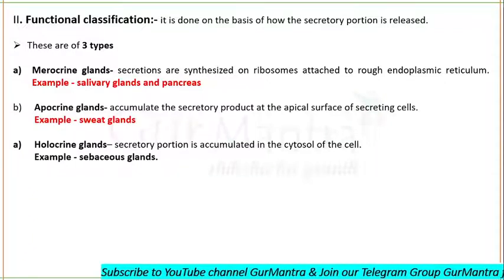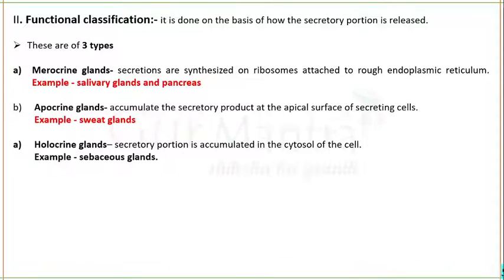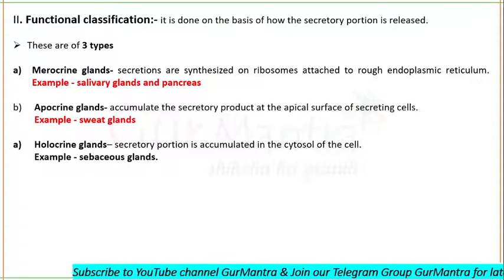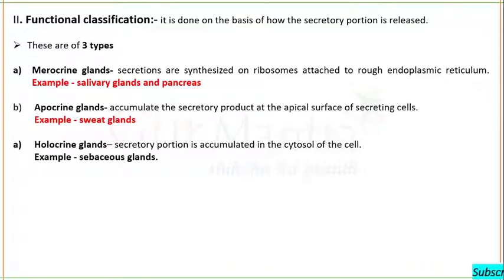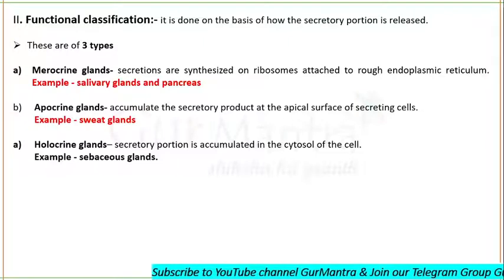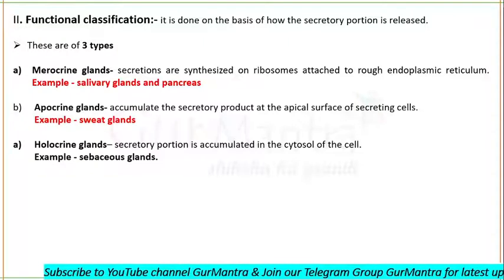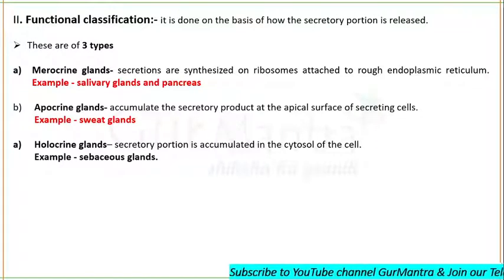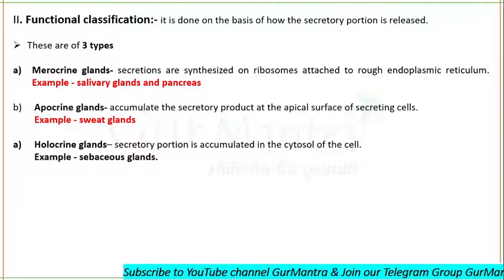In holocrine glands, the secretory product is accumulated in the cytosol of the cell, and then the cell ruptures, and after the rupture it releases its secretory product. Holocrine gland example is sebaceous gland. Remember these glands: merocrine, apocrine, holocrine. Salivary glands and pancreas are merocrine glands, sweat glands are apocrine glands, and holocrine glands are sebaceous glands.